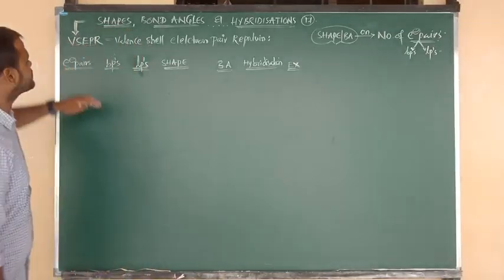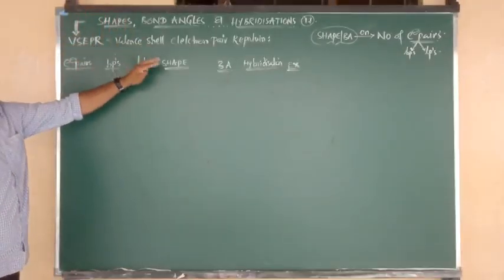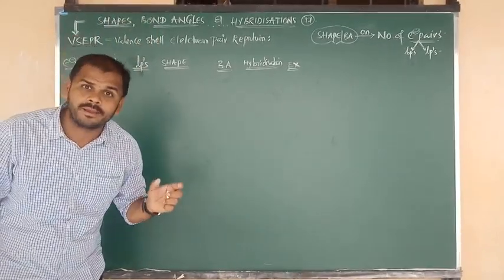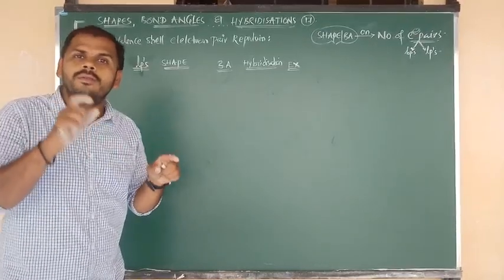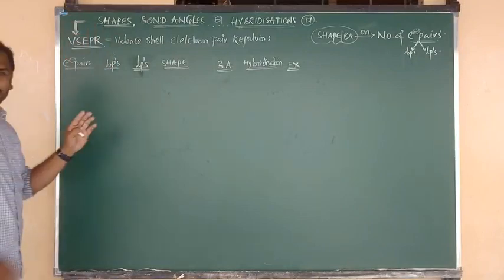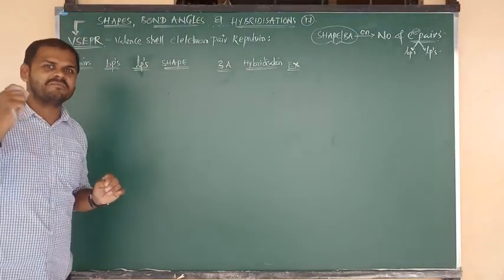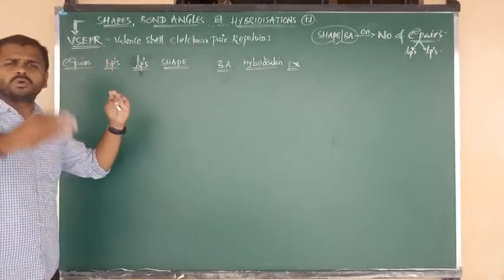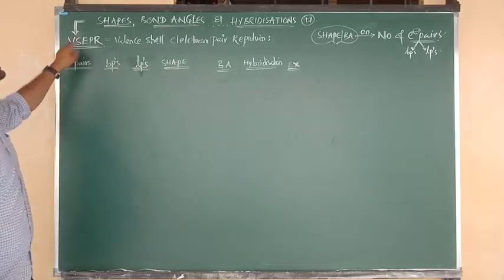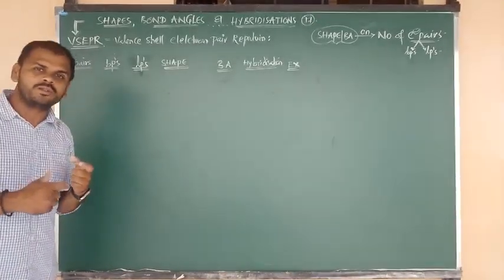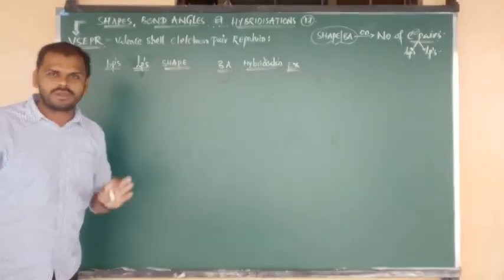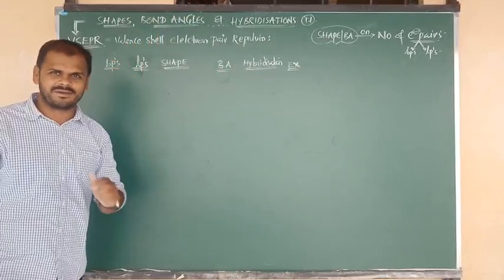Shapes and bond angles, these two concepts can be explained on the basis of a theory. The theory is called VSEPR theory. The name looks somewhat different, but it is very important. The rules and postulates of VSEPR theory we will continue in our regular classes. But based on VSEPR theory, how to give the shapes and bond angles shortly, that I want to tell you now. Rules or regulations we will discuss there, you don't worry about that.